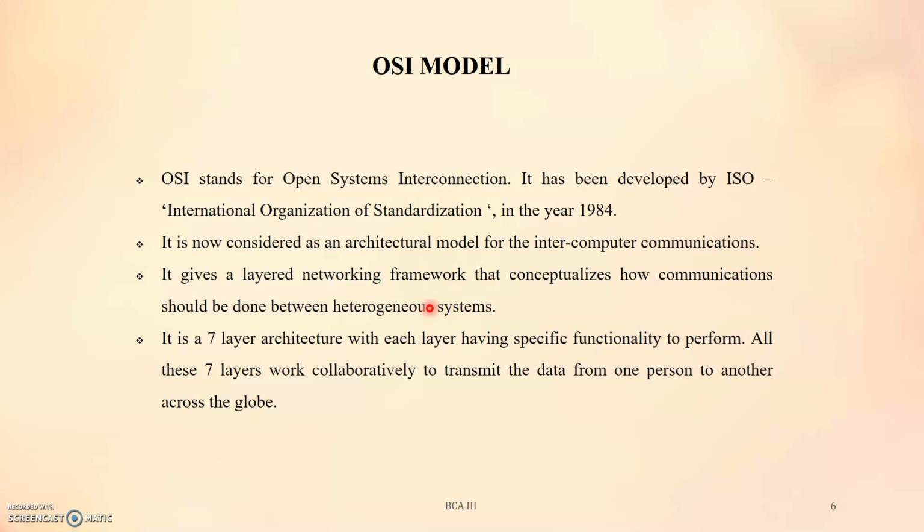So to make data communication smooth and effective, the OSI model was proposed, and that model consists of 7 layers.